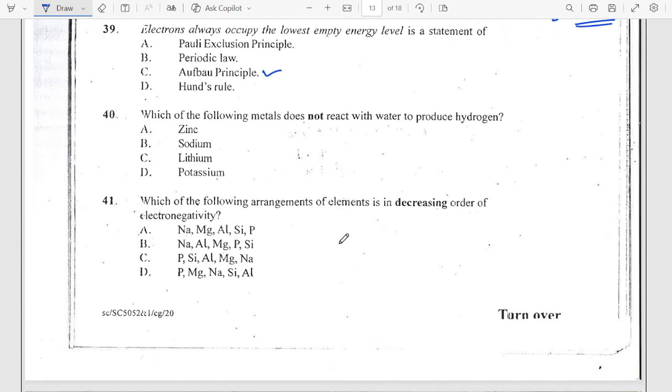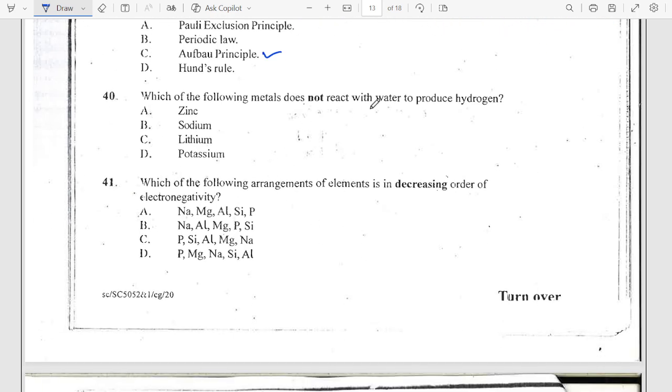Very important. Now number 40 says, which of the following metals do not react with water to produce hydrogen? That kind of metal should be a metal that does not react with water to produce hydrogen. Okay, all of them actually react with water to produce hydrogen. Zinc does, sodium does. So the only one that may look odd, but I still don't think so, is lithium.